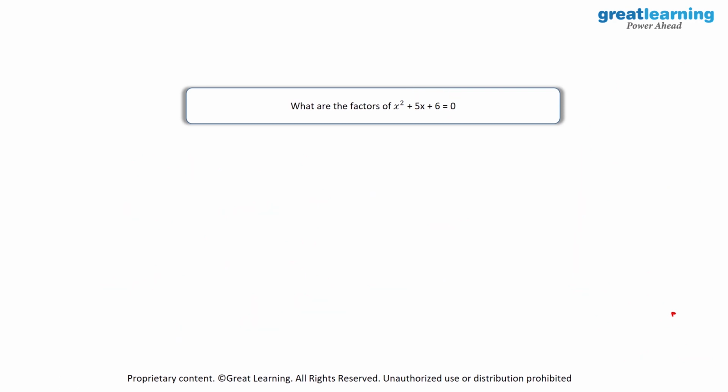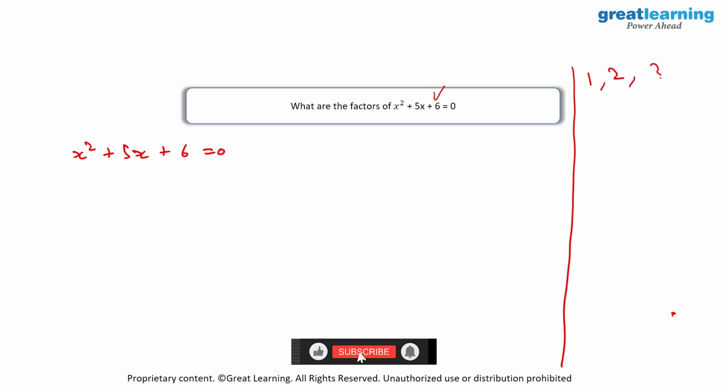We have our next quadratic equation over here. X square plus 5x plus 6. Again, we will start off by writing this quadratic equation. X square plus 5x plus 6 is equal to 0. After this, I would have to list down all of the factors of this last term, which is 6. So all of the factors of 6 will be equal to 1, 2, 3 and 6.